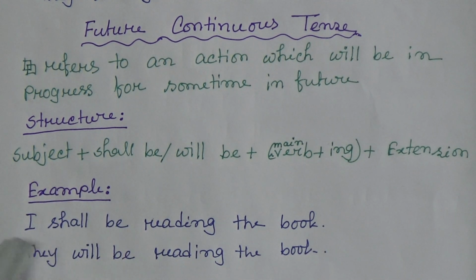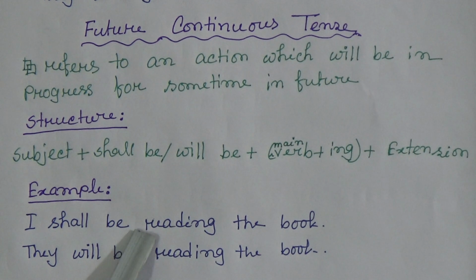Now the example: I shall be reading the book. They will be reading the book. Here the subject is I, and according to the structure shall be or will be, as the subject is I, so we have to use shall be. I shall be, then main verb plus ing: read, read plus ing, reading. So I shall be reading the book. They will be reading the book. As here the subject is they, so we have to use will be here. They will be reading the book.